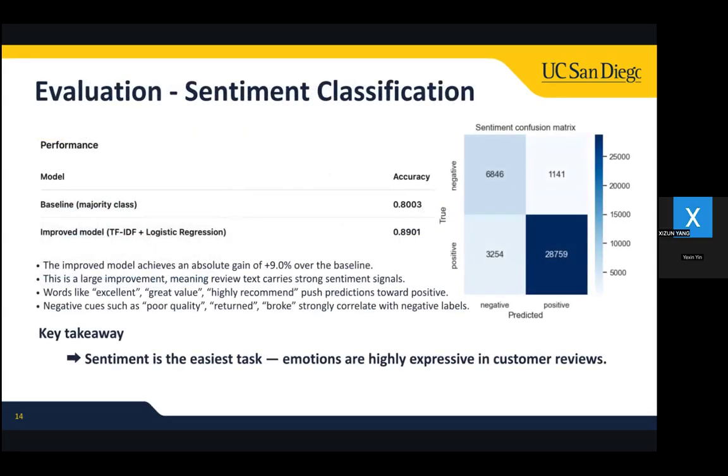So I will be going through the evaluation. For the first one, sentiment classification, with an absolute gain in positive precision of 9%. This demonstrates that emotional language such as excellent, highly recommend, or great strongly influences the prediction. And on the right side, the confusion matrix shows the negative reviews remain harder to classify due to their scarcity and shorter text. So overall, sentiment prediction is the easiest task because customers' emotions are highly expressed in the text.